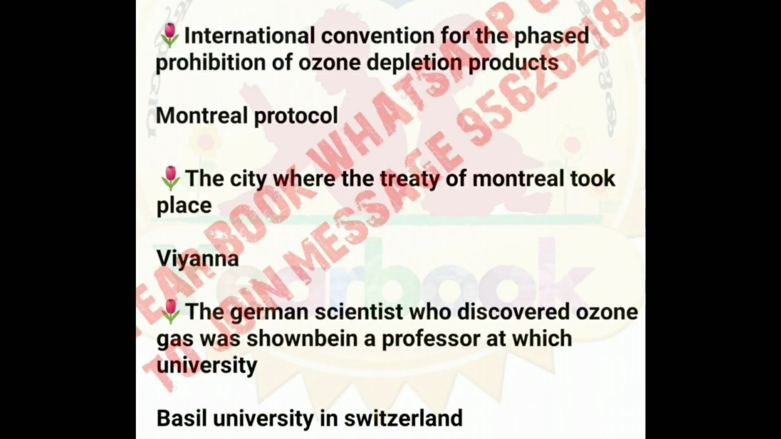International Convention for the Phased Prohibition of Ozone Depletion Products: Montreal Protocol. The city where the Treaty of Montreal took place: Vienna. The German scientist who discovered ozone gas was Schönbein, a professor at which university? Basel University in Switzerland.